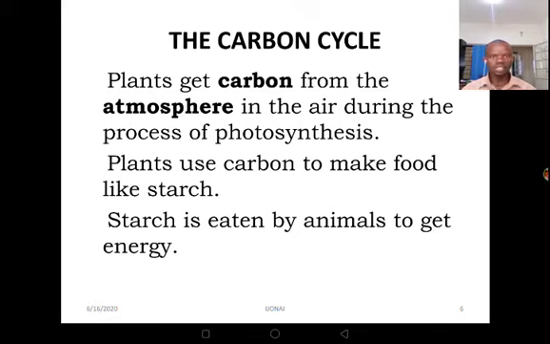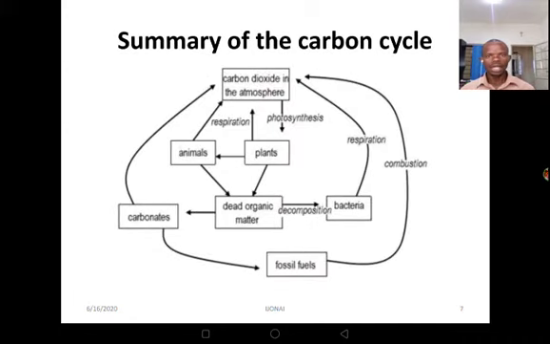We are going to discuss these details when it comes to nutrition. Now, plants use this carbon to make food like starch. Now, the starch is eaten by animals to get energy. For us, our bodies need starch in order to produce the energy which is required for the various processes in our bodies. Now, this is the summary of the carbon cycle.